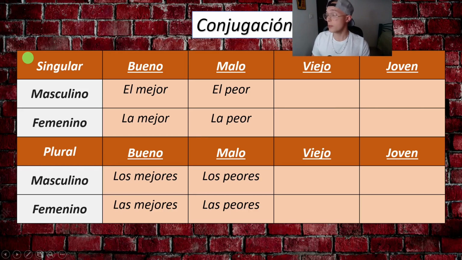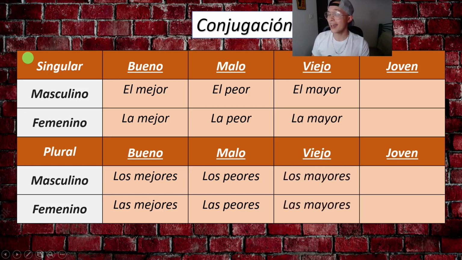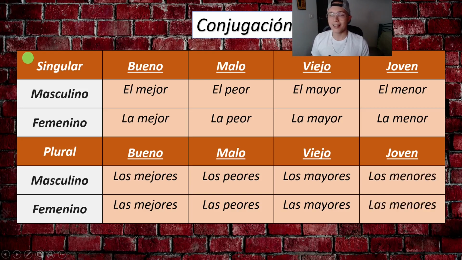Now, from viejo, if you remember the video of comparatives, we have two, right? Mayor and menor. We're talking about old and young. So we say the oldest, el mayor. One more time. El mayor, la mayor, the oldest. En plural, los mayores or las mayores. And with joven, we say el menor, the youngest, or la menor, if we are talking about a woman. Or los menores y las menores.